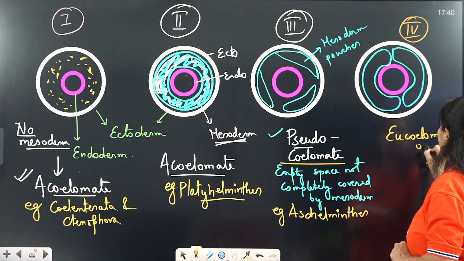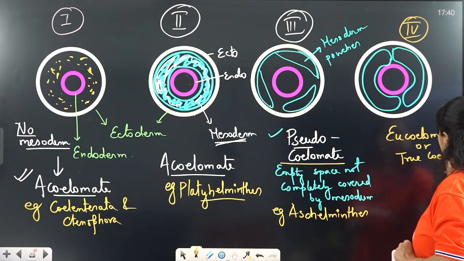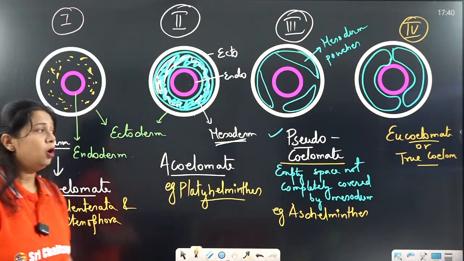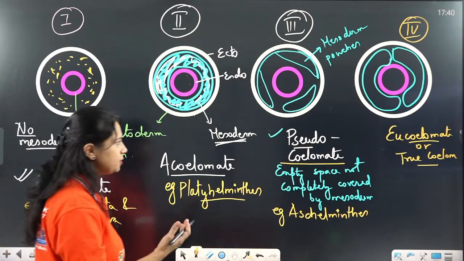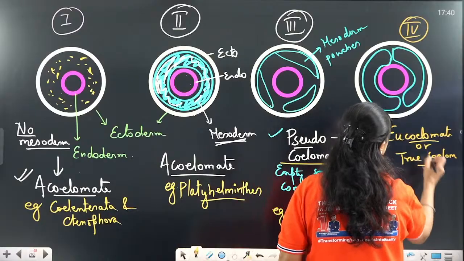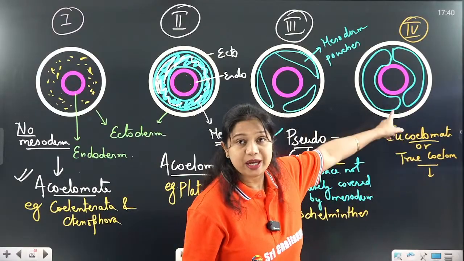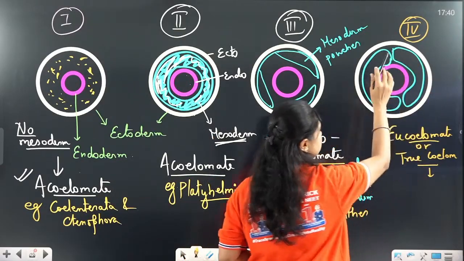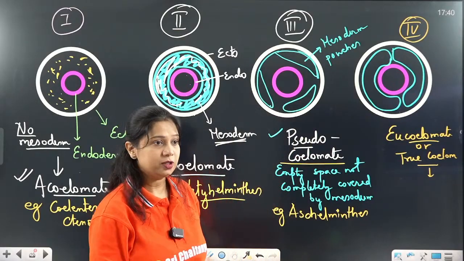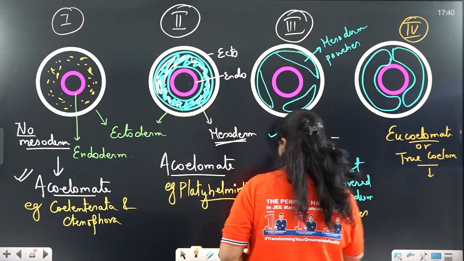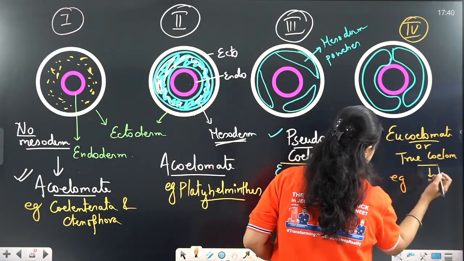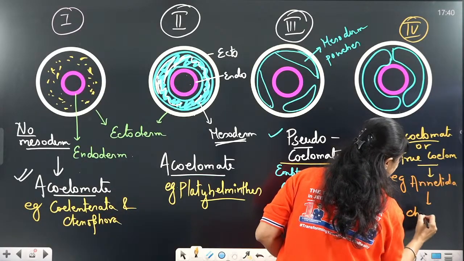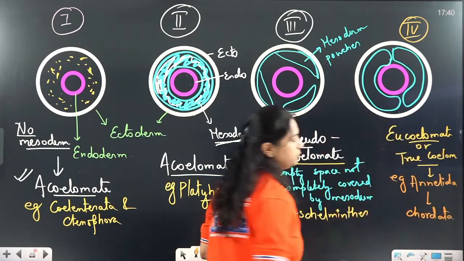Eucoelomate, also called true coelom. Now, what are these eucoelomate or true coelom organisms? They contain the ecto and endoderm, the space between them is also present, and the space is completely covered by mesoderm. So that is called true coelomate. Now true coelomate organisms are present starting from the Annelida till Chordata, all the phyla are eucoelomate.